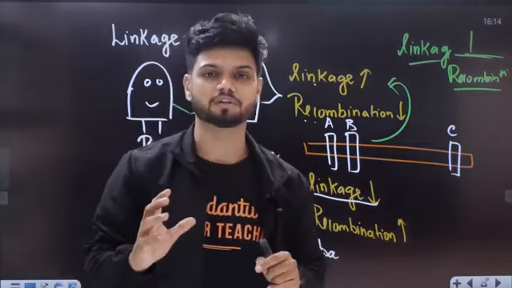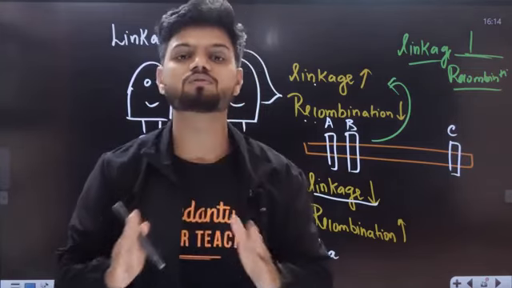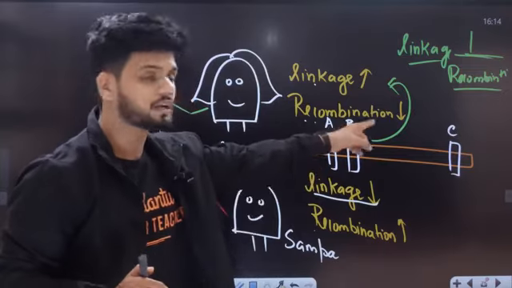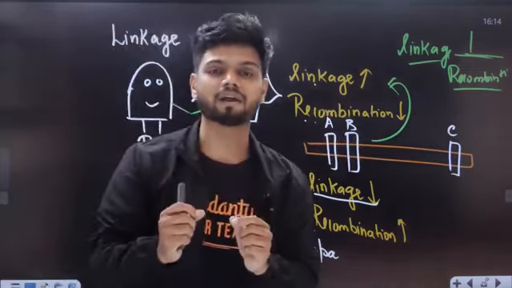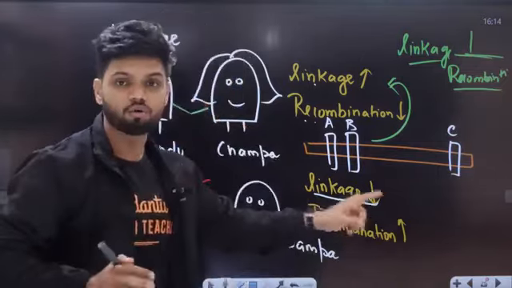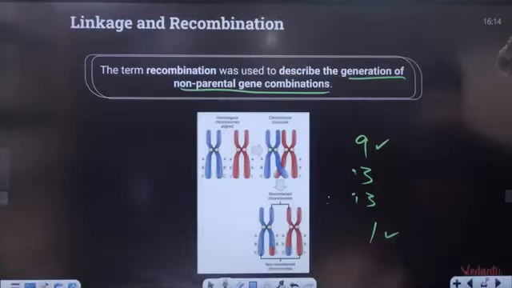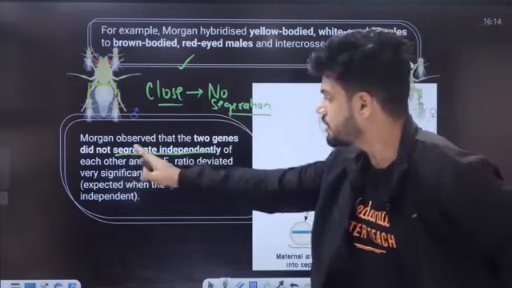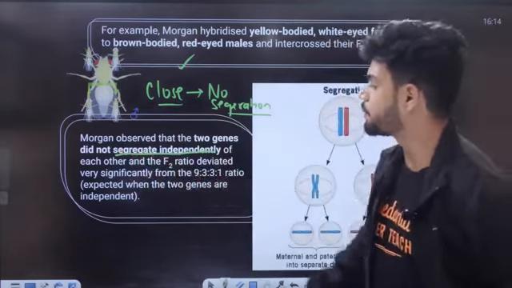So we understand that here, when the two genes are very close to each other on a chromosome, there is no segregation. That is, recombination is very low, linkage is high, they're tightly bound. The segregation or recombination will only happen when the linkage is low, when the two genes are very far from each other. They did not segregate independently of each other, and the F2 ratio deviated from the 9:3:1 ratio.